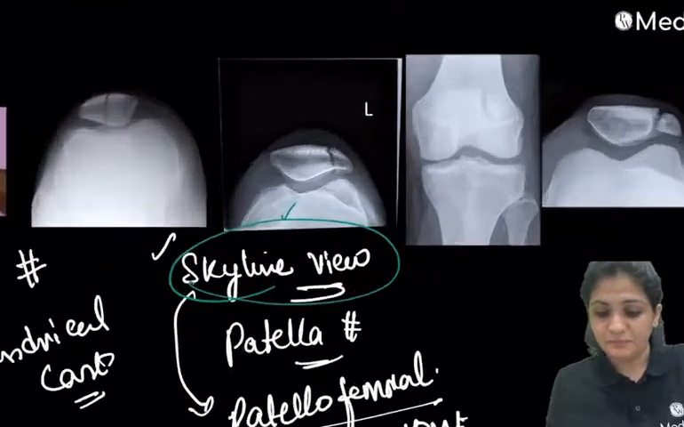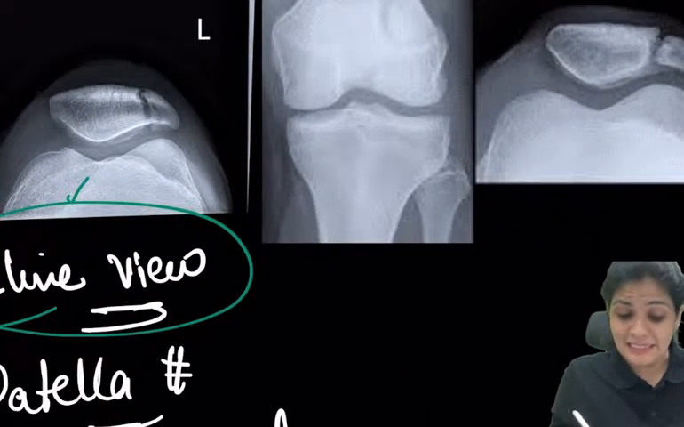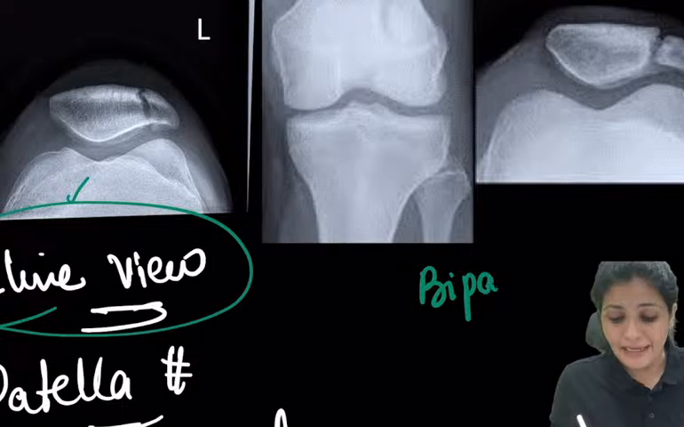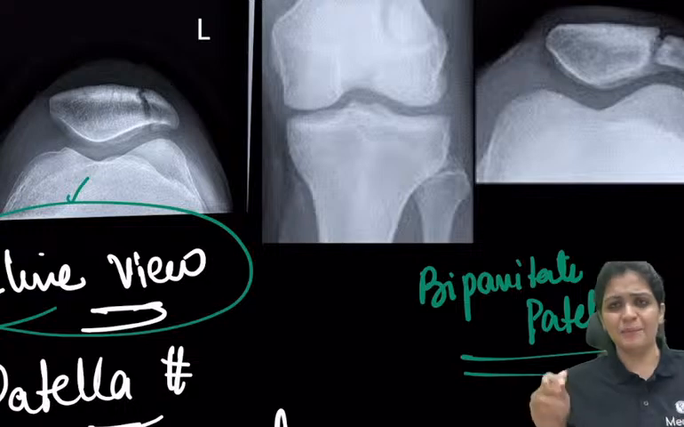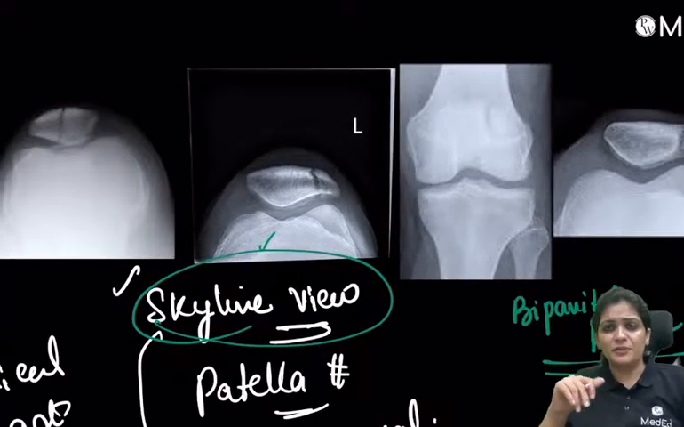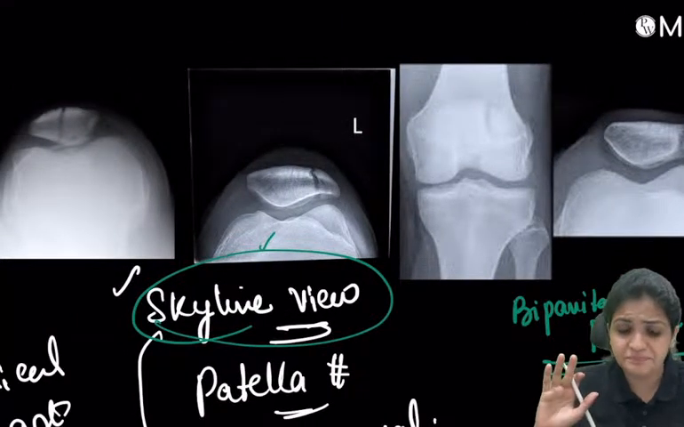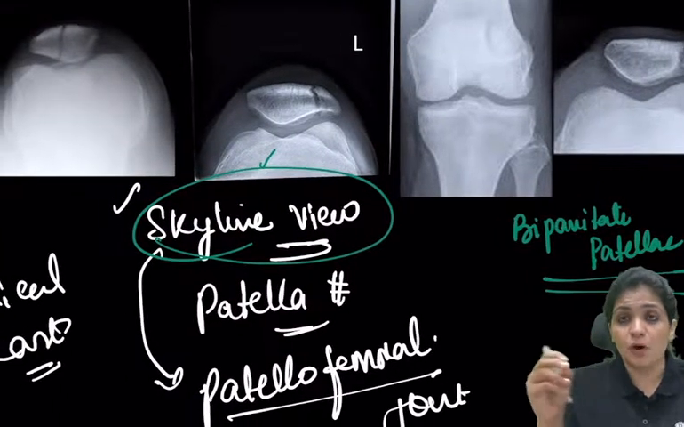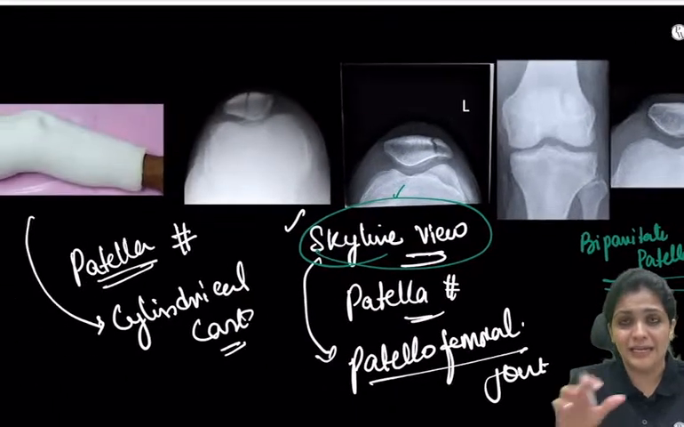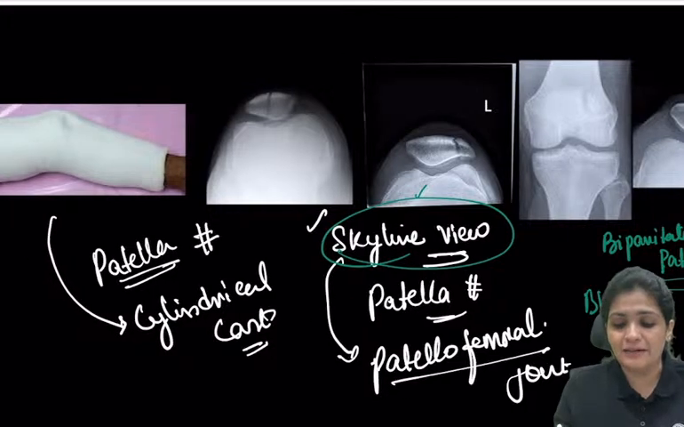And next, what is this? This is recently asked, called the bipartite patella. It was asked in the previous NEET, I think. They've given the X-ray, and students got confused between the patella fracture and bipartite patella. So bipartite patella is a condition where you see a small fragment of the patella. That means two patellae are seen. Usually this is a bilateral condition, right?